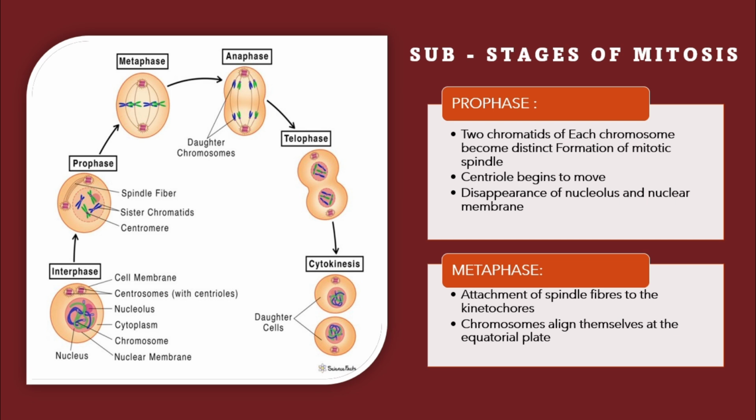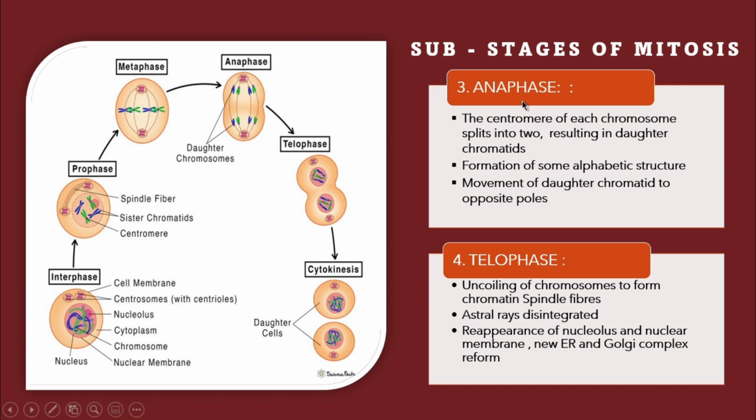Now next one is the metaphase stage. Metaphase stage is the attachment of the spindle fibers. How are they attached? One special structure is there for the attachment of the spindle fibers. What type of structure? This is called the kinetochore. Kinetochore means a structure present with the centromere. That is called the kinetochore. This kinetochore structure is very important. If the kinetochore is not present, then the chromatids will not be present on the metaphase plate.